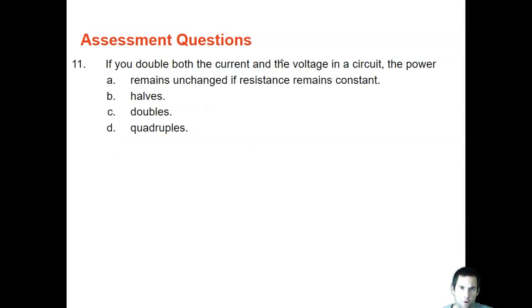If you double the current and the voltage in a circuit, the power, pause it, write out your equation, try to figure it out, is going to quadruple. If you double each, 2 times 2 is 4. So it quadruples because it's an equal sign on both sides.